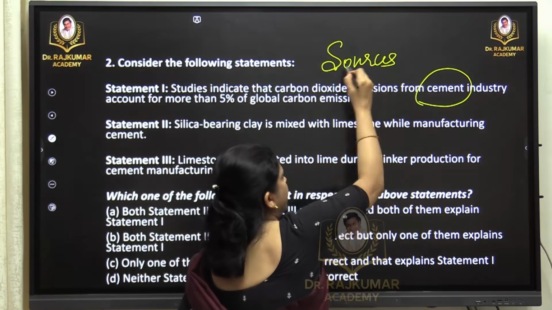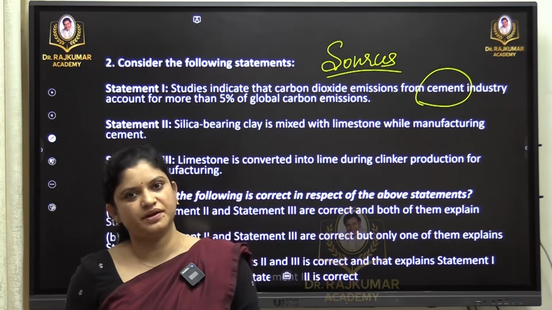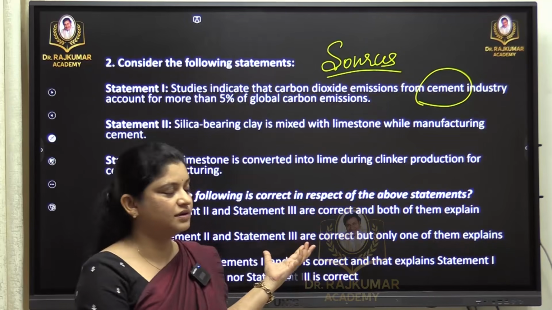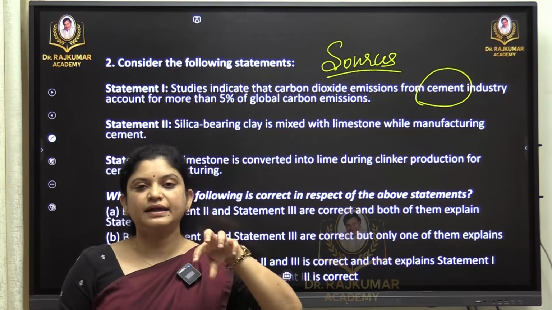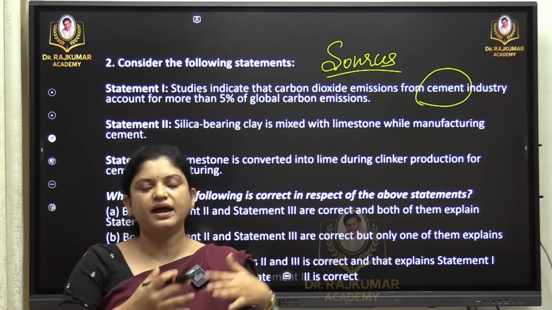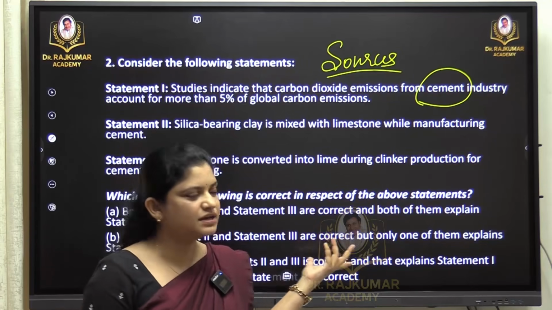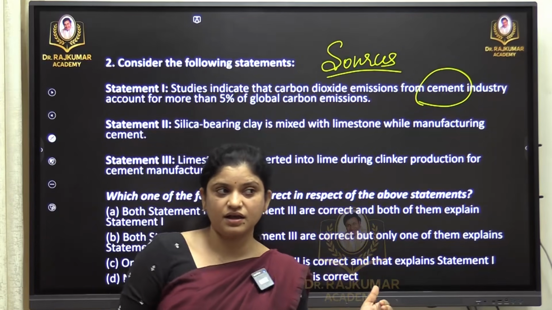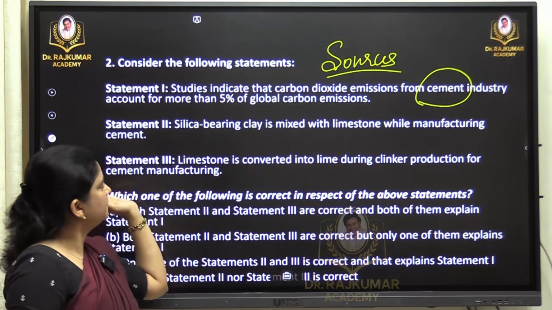So understand the pattern. Do not think that okay, next year we should learn more about cement. It is not that UPSC is interested in knowing how cement is manufactured. But the thing is, it might take any source of carbon emission and the focus can be related to current affairs. So this year it is on the cement industry. It is not the first time it has been asked. So let's look into the first statement.